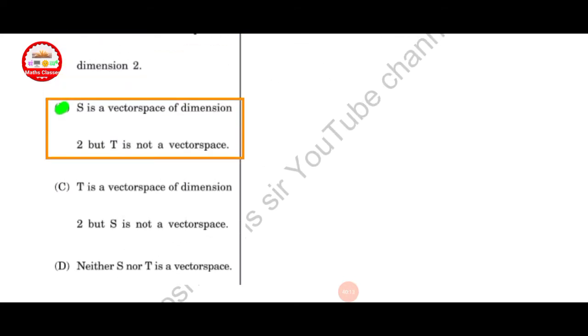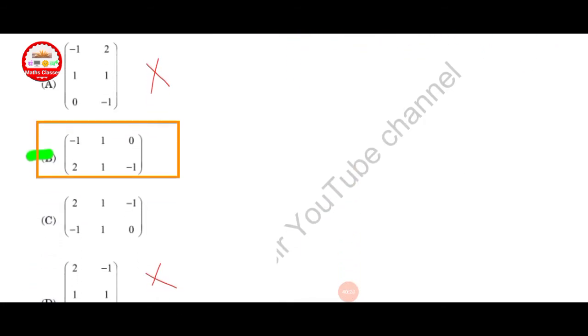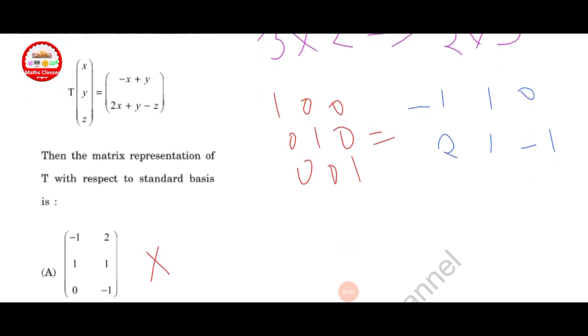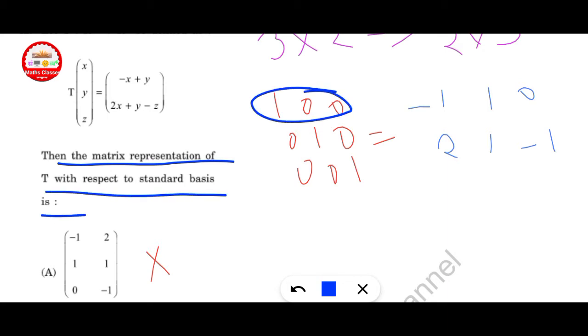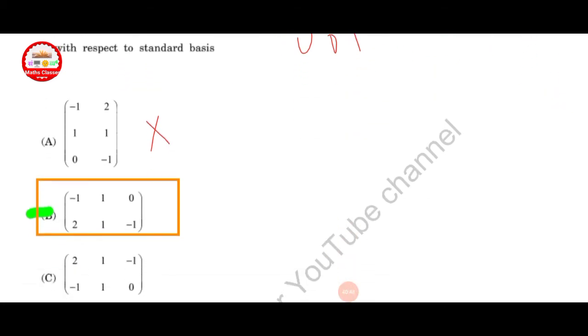Recall the definition of vector space. If T from R cube to R2 be defined as, here given 3 cross 2, every 3 cross 2 converted into 2 cross 3, and use the discard method here, 2 cross 3. Here A and D are discarded, only B and C are left here. And now check. Then the matrix representation of T with respect to standard basis is 1 0 0, 0 1 0, 0 0 1, and put value, finally we get minus 1 0 1, 0 2 1 minus 1. So option B is the correct here.